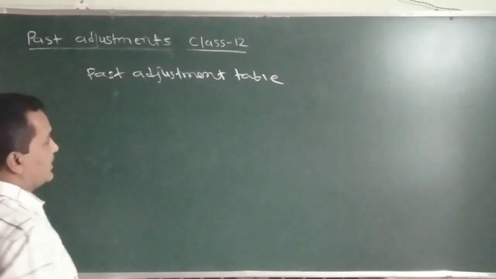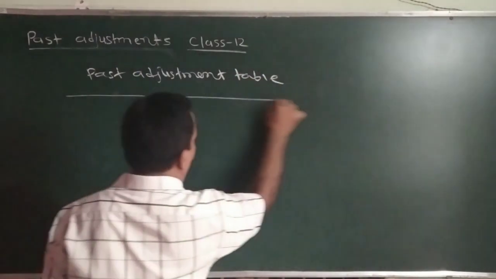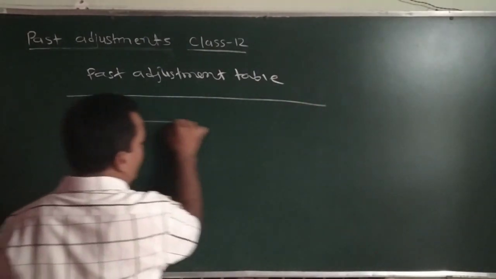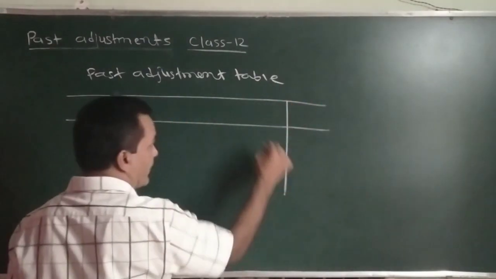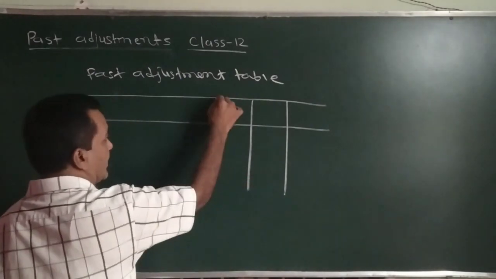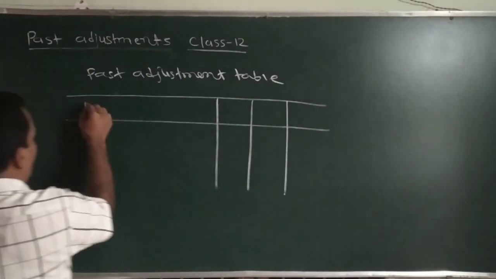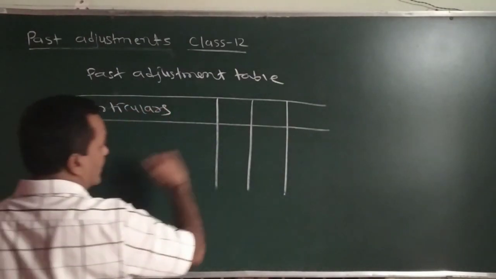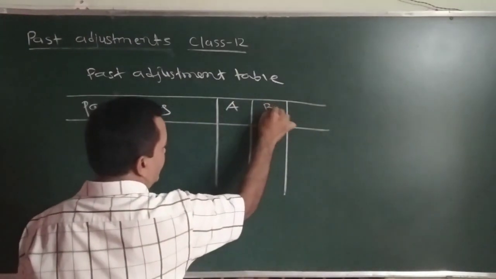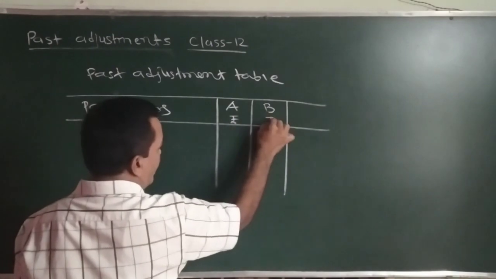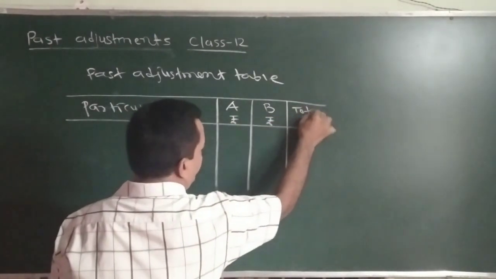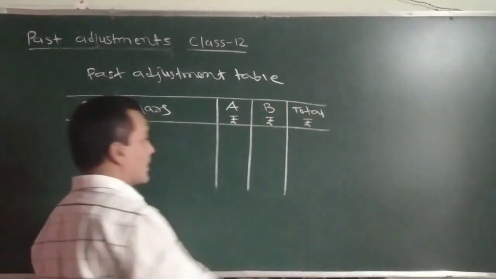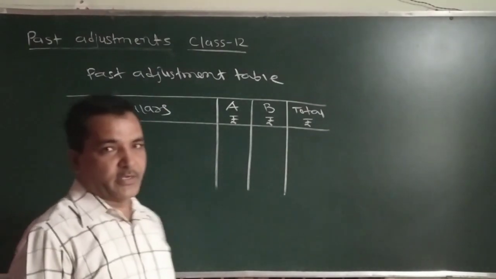You are familiar now, we have to prepare particulars, two partners and the capital. So particulars, we have Mr. A and Mr. B and total. So already working we have clearly done.